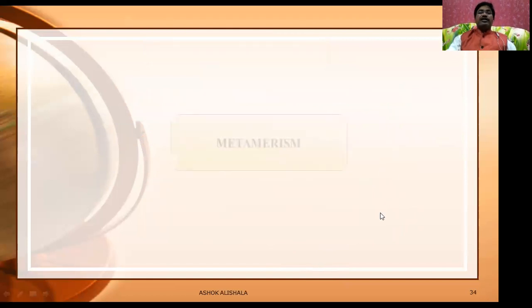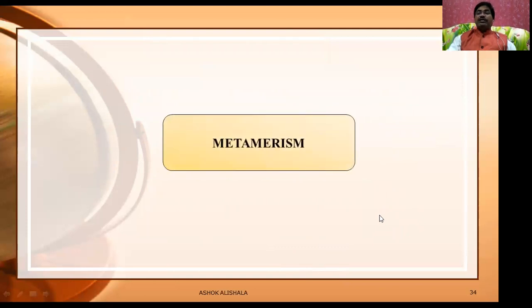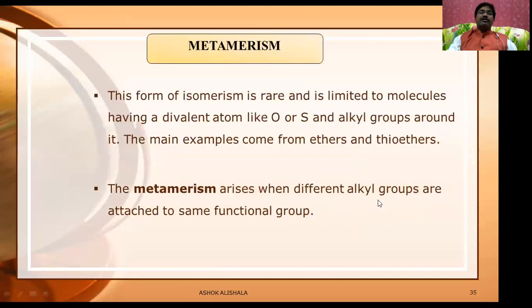Now let us see the other one, which is metamerism. It is a different type of isomerism. This form of isomerism is rare and is limited to molecules having divalent atoms like oxygen or sulfur with alkyl groups around it.